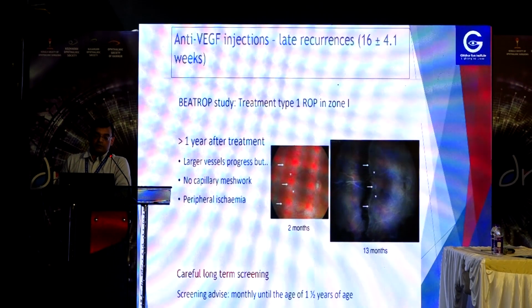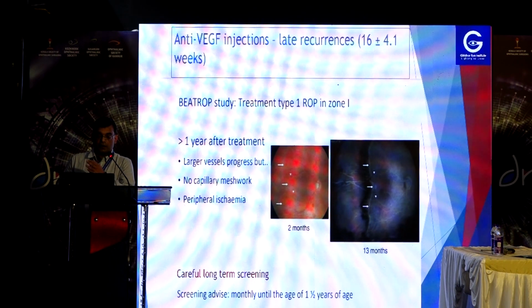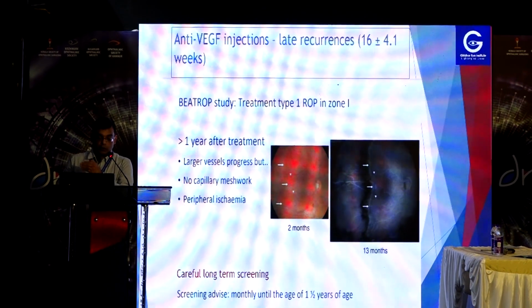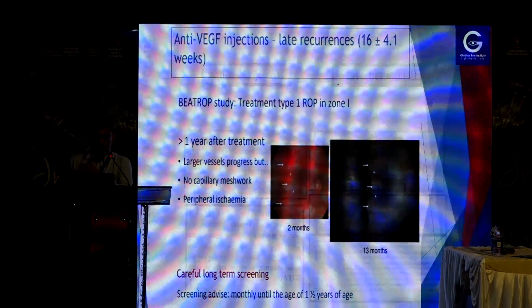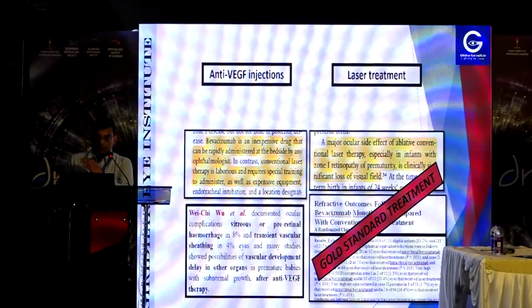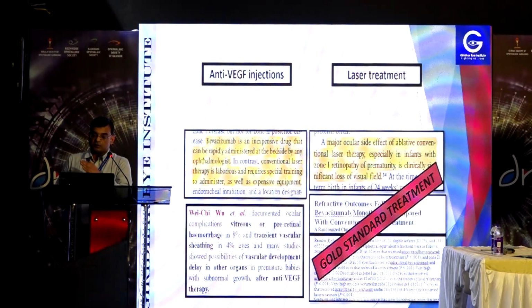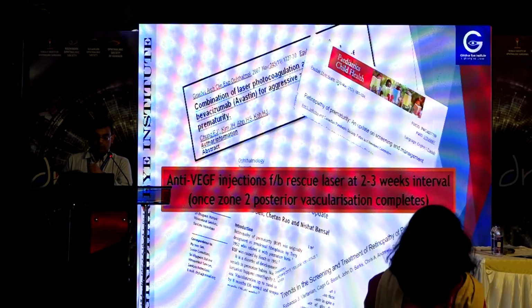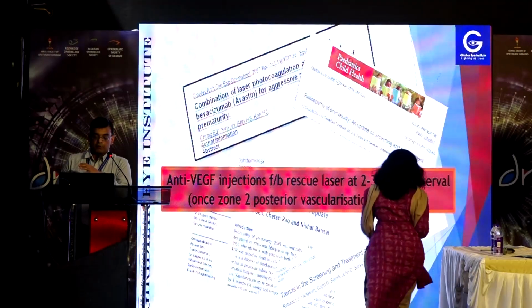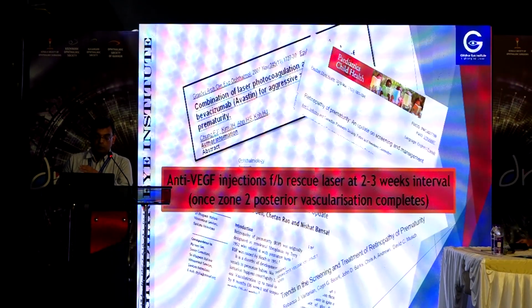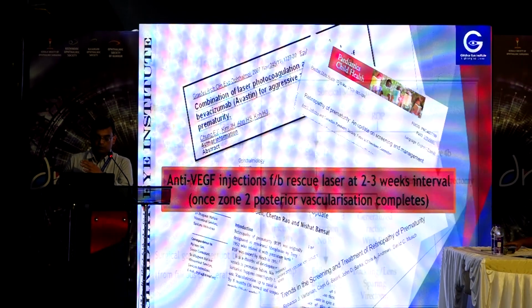The major problem of anti-VEGF is that it can have later recurrences. BEAT-ROP showed that it can be by 16 weeks, but it can show as late as 1 year also. So very close, careful, long-term screening and follow-up is necessary, especially after injection. Laser treatment is still the gold standard for ROP, the best treatment especially for zone 2 ROP. Still, as per current guidelines, most doctors follow anti-VEGF followed by laser as a rescue treatment 2 to 3 weeks later, once zone 2 posterior is vascularized, to save the maximum part of the posterior retina.